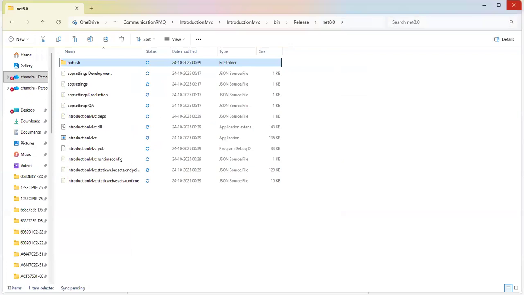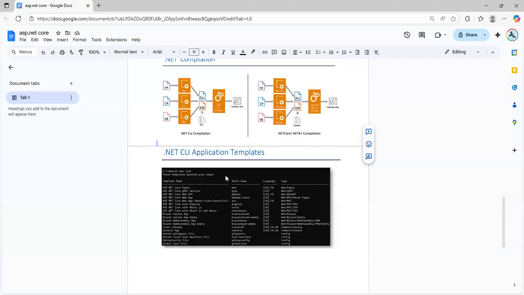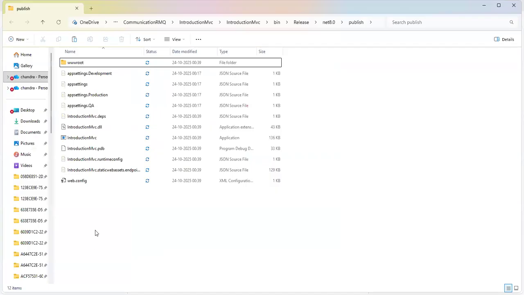Close. Can you see my publish folder? Yes or no? Now I can Yes. see only Visual Studio. Okay, okay. Just publish. Okay, can you see? Okay.